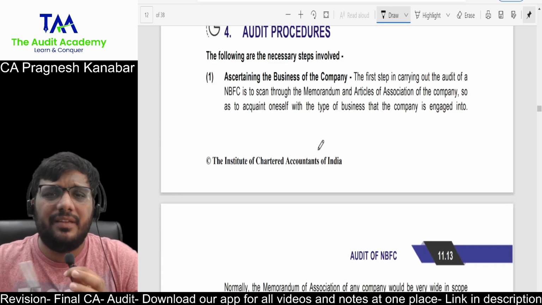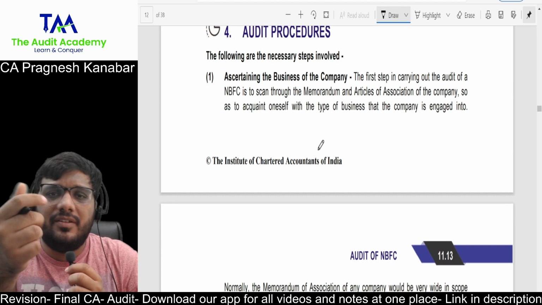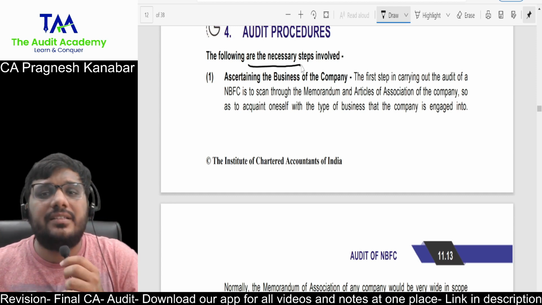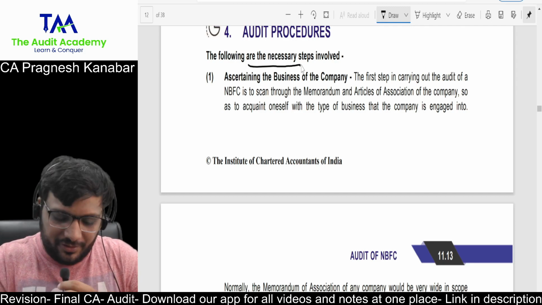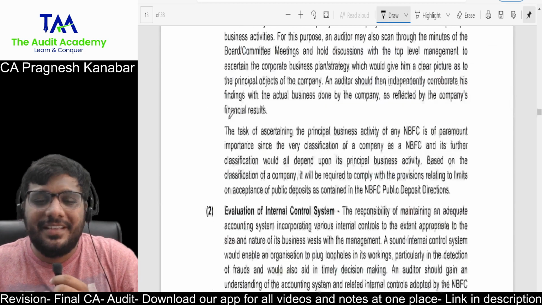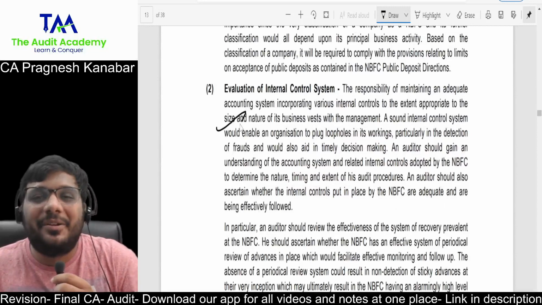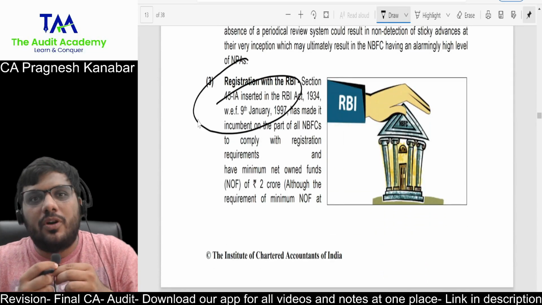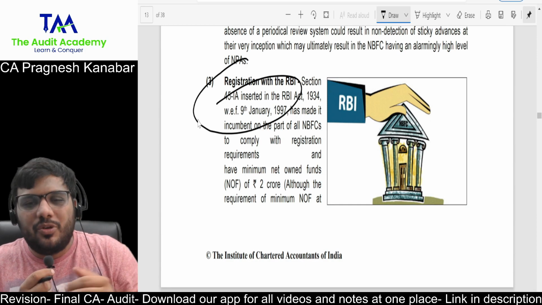In the audit procedural part, they will appoint you as an auditor of an NBFC and give you a specific situation. Let us cover it very quickly. Following are the necessary steps. For any NBFC, first you have to understand their business. Evaluate their internal control system. Apply standards on auditing, but don't forget registration with RBI. Now you know what the registration requirements are. You can show off now.